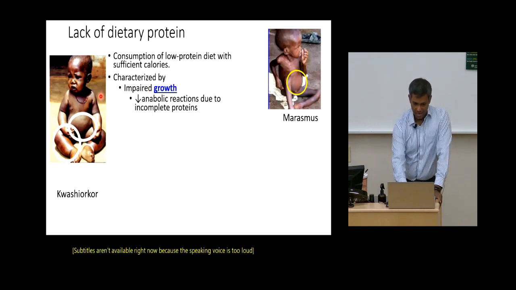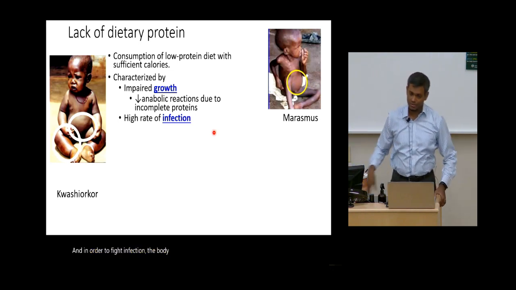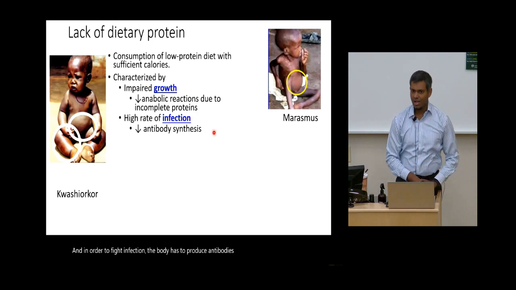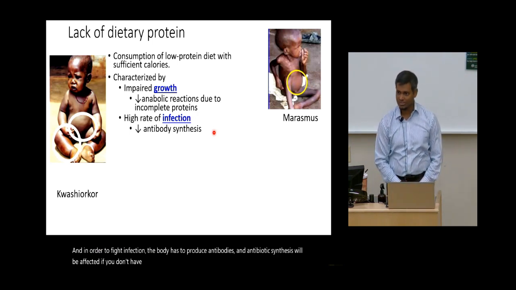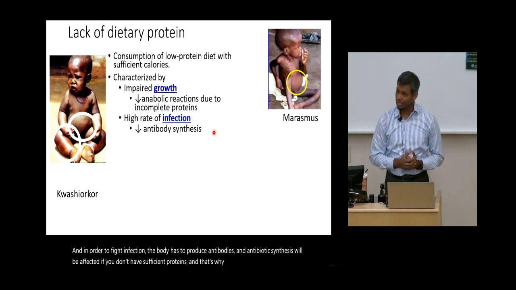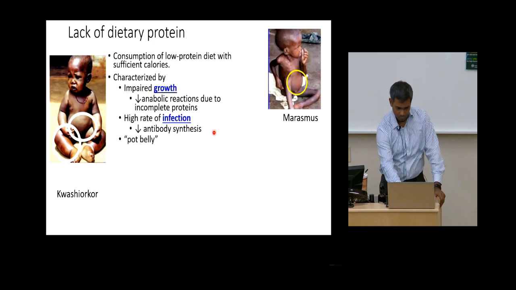So there is an impaired growth observed. We also see that there could be high rates of infection, and in order to fight infection, the body has to produce antibodies, and antibody synthesis will be affected if you don't have sufficient proteins, and that's why children affected with kwashiorkor cannot fight infections effectively.